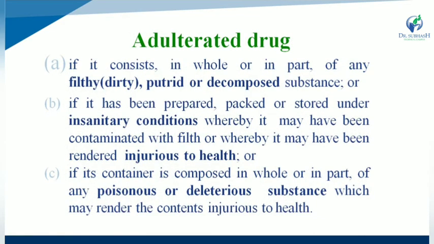Second one, adulterated drug substance. What is an adulterated drug substance? If it consists in whole or in part of any filthy, that means dirty, putrid or decomposed substance. So the first definition of adulterated drug is if it contains the full or any part of dirty, putrid or decomposed substance, it is called an adulterated drug substance. If it has been prepared, packed or stored under insanitary conditions whereby it may have been contaminated with filth or whereby it may have been rendered injurious to health.